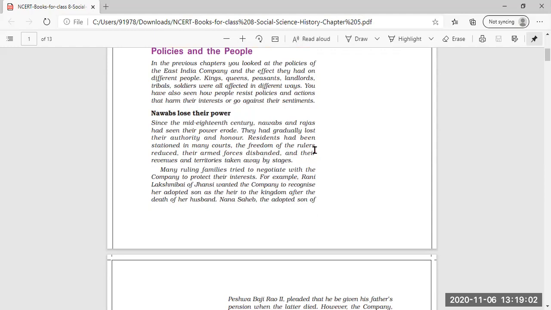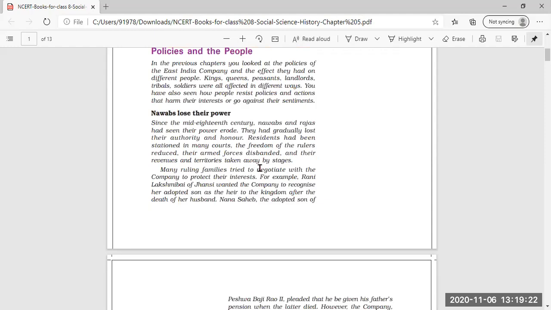Now, residents had been stationed in many courts. That means in many courts the freedom of the rulers was reduced, and the Britishers used to set their own people in their territory, and their armed forces were disbanded.